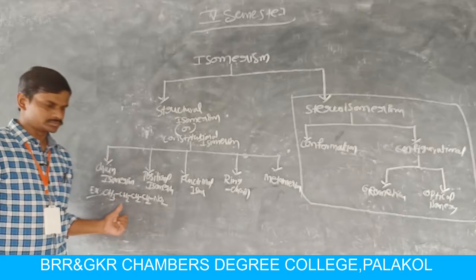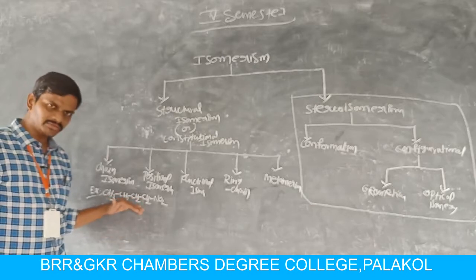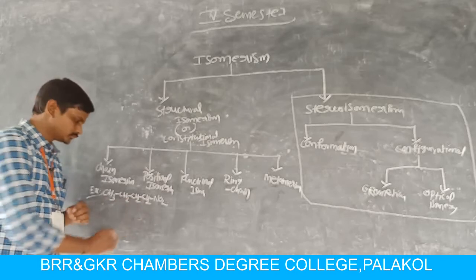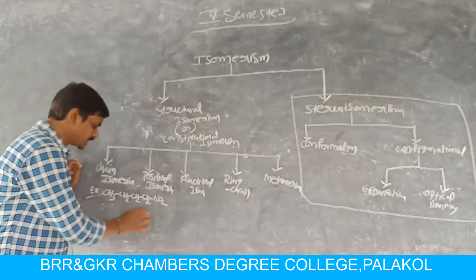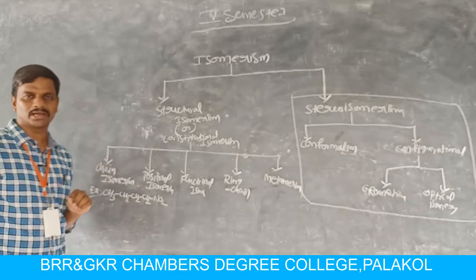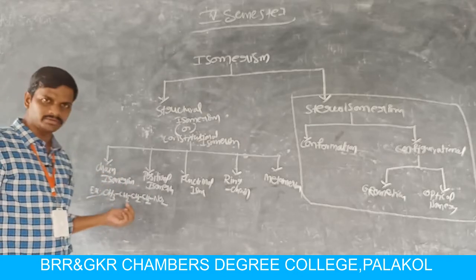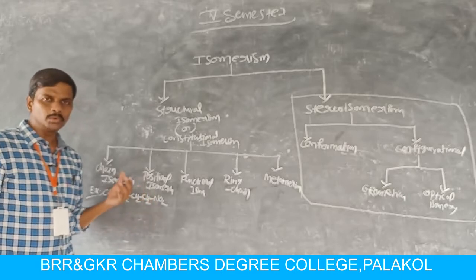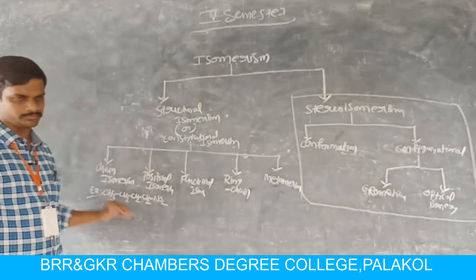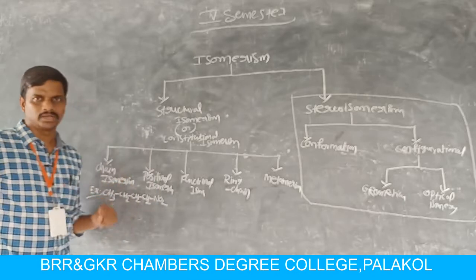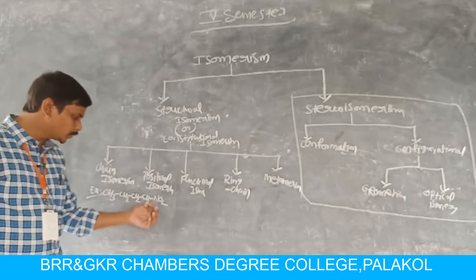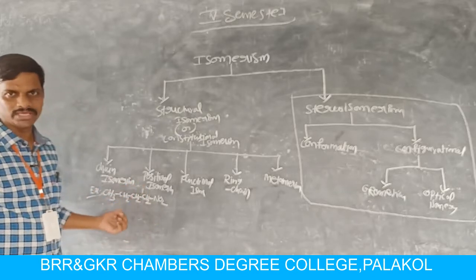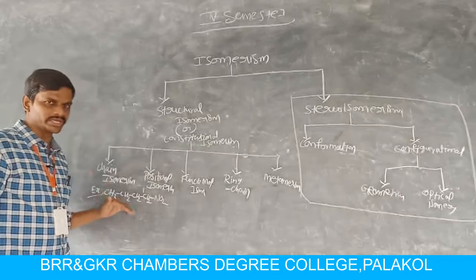The longest chain has 4 carbon atoms, so the root word is but, and the longest chain does not contain any carbon-carbon double bond, so you write an. The NO2 group is added before the root word, so the name is nitrobutane, and the nitro group is present at the first carbon. So the name is 1-nitrobutane.